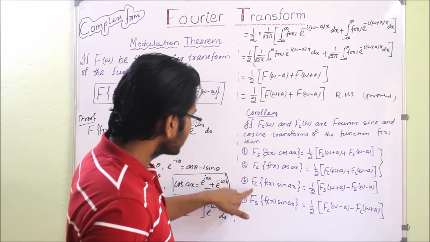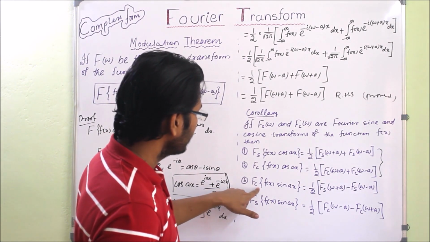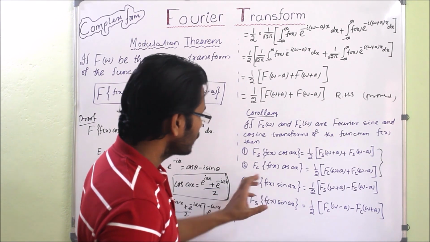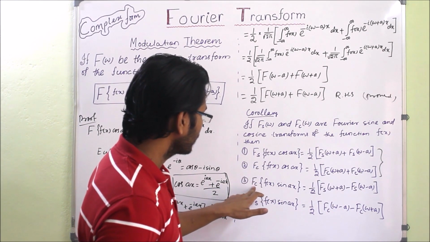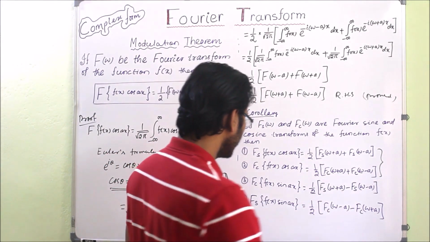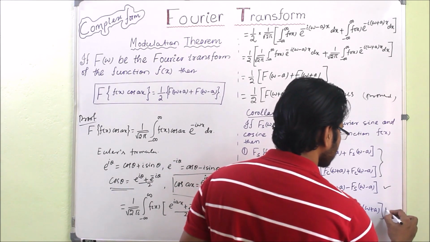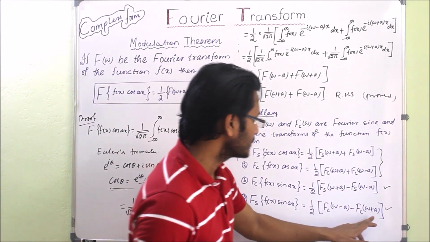But in the other cases, the third and fourth formulas, there will be deviation. If I take sine, the alternate will come. If we operate Fourier cosine, we will get it in terms of Fourier sine. If we take Fourier sine, then we will get it in terms of Fourier cosine.